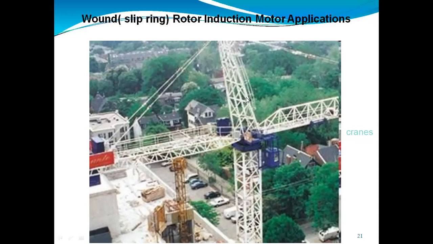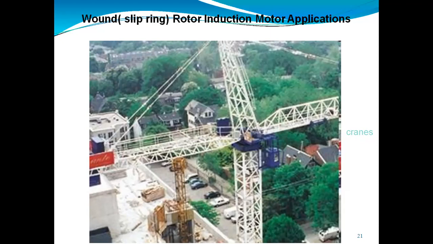If the rotor windings are shorted, the motor is converted to a standard induction motor, which will have very low torque, equal to about 60%. So these are some disadvantages. Also, it has some advantages over the squirrel cage induction motor. It has high starting torque and low starting current.